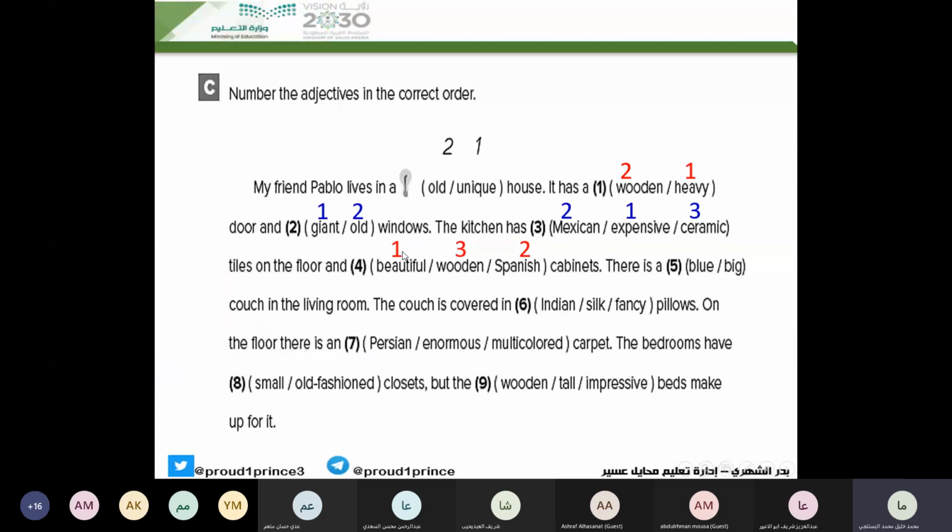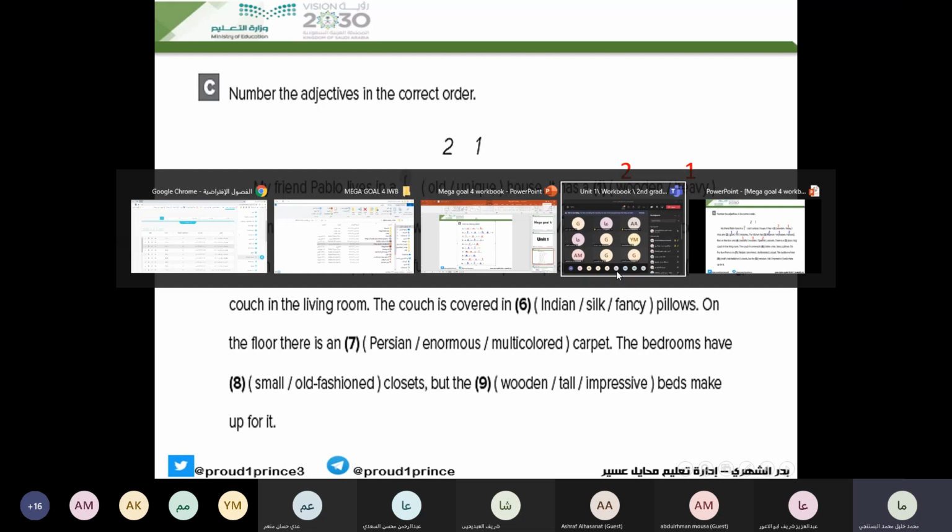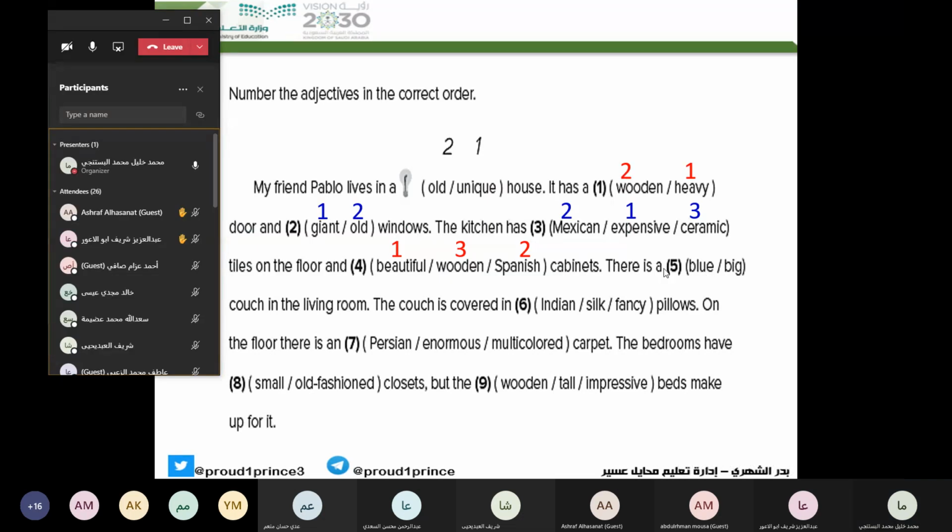Number 5, Abdul Aziz. "There is a big blue couch." Good. There is a big blue couch in the living room. Here, big represents size, then color.